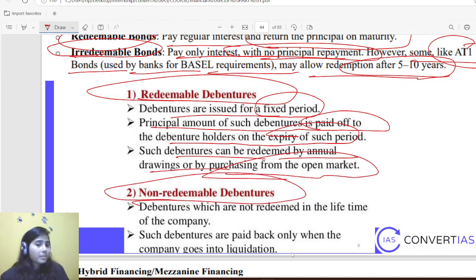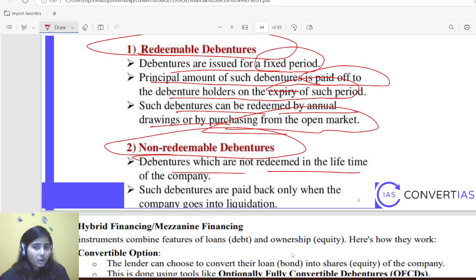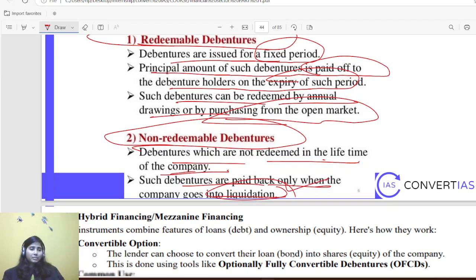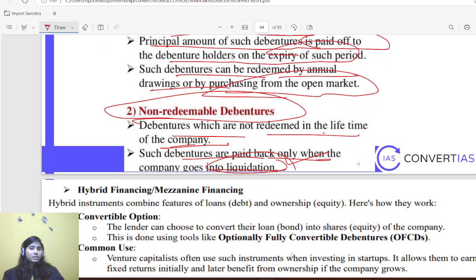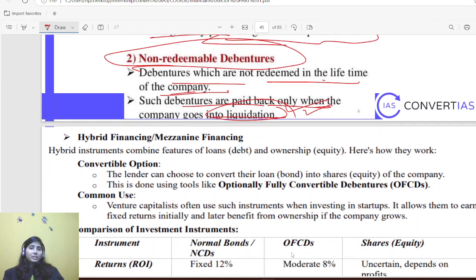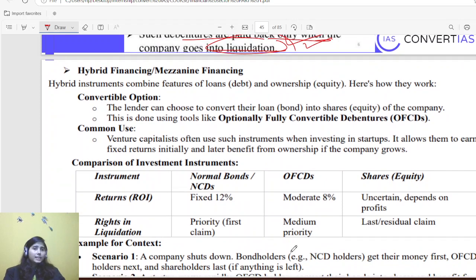Then non-redeemable debentures. These are debentures which are not redeemed in the real lifetime of a company. Such debentures are paid back only when the company goes into liquidation. And in some scenarios, like AT1 bonds, the issuer can nullify those bonds at its own discretion as well. So that happens. But in most cases, if a company is going into an insolvency or liquidation process, then they redeem those debentures. Okay. Then hybrid financing, mezzanine financing, same thing.